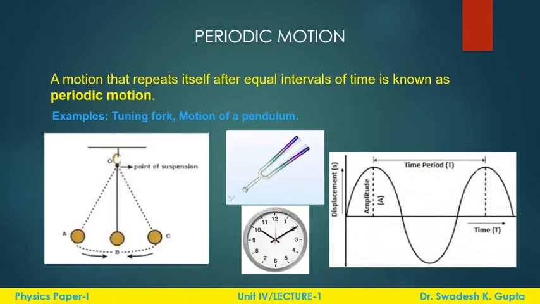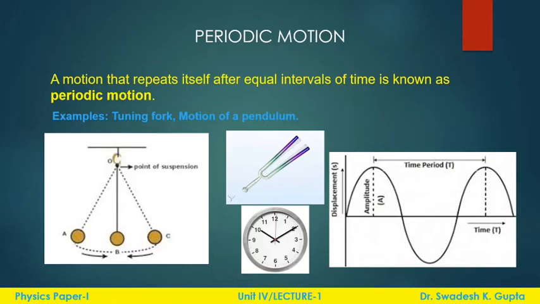Like in a pendulum, the bob is moving from point A to point B and then point B to point C, and then it goes back to B and then A, and this motion repeats itself in a particular interval.